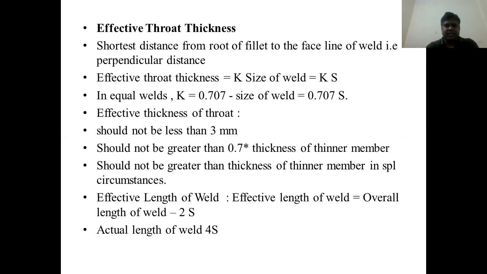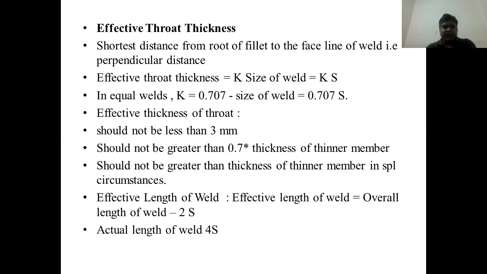Effective throat thickness is K times S. In equal welds, K is equal to 0.707, that is, throat thickness is equal to 0.707 S. Effective throat thickness should not be less than 3 mm, and should not be greater than 0.7 times the thickness of the thinner member, and should not be greater than the thickness of the thinner member in special circumstances.